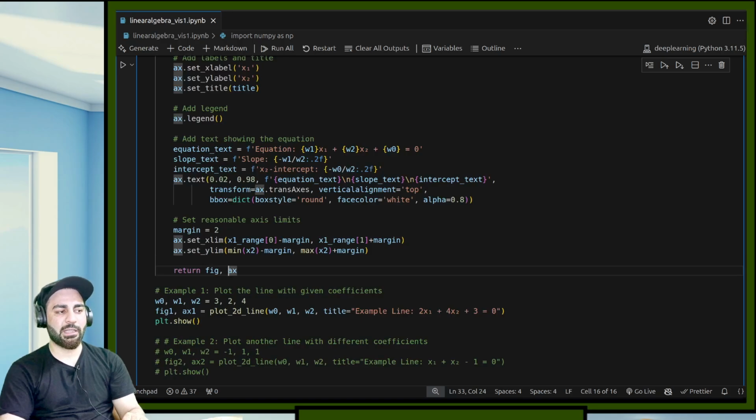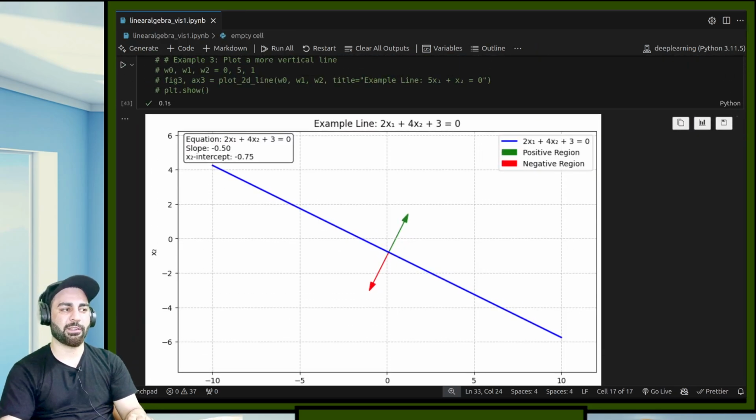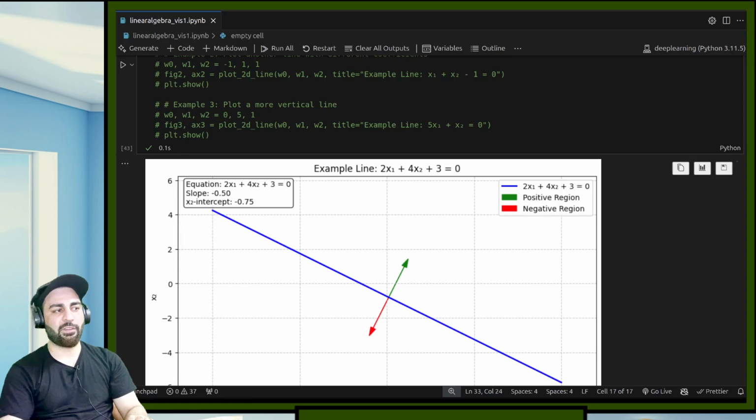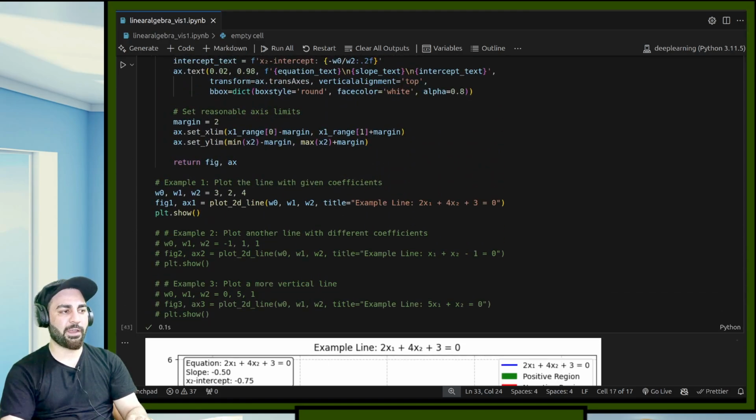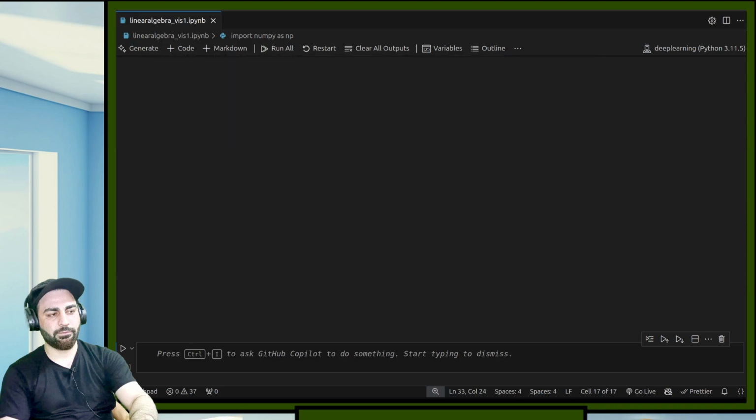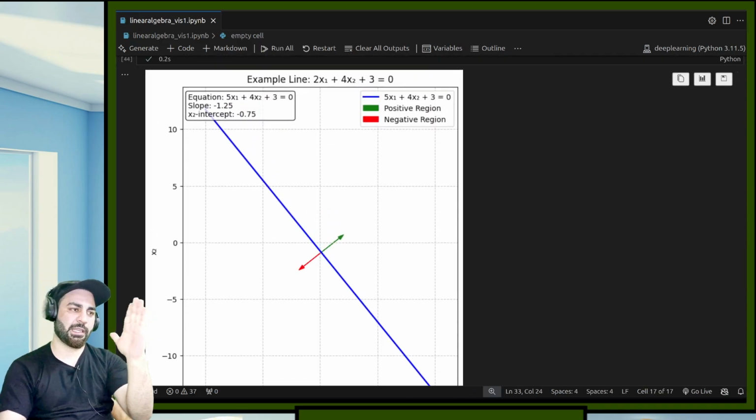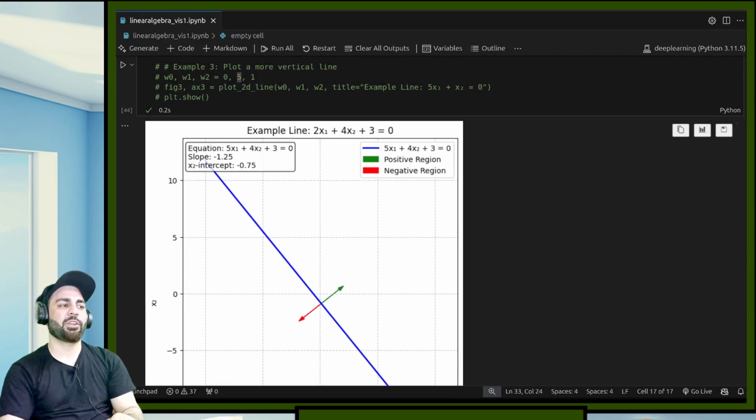So let's suppose the normal vector is w0, w1, and w2. So this is 3, 2, and 4. So I want to plot them. If I want to plot it, you can see the plot over here. If I change these values, let's suppose I change this value to 5, you can see this line is also changing. Okay, so in order to give me anything, you just have to give me this normal vector, w vector.